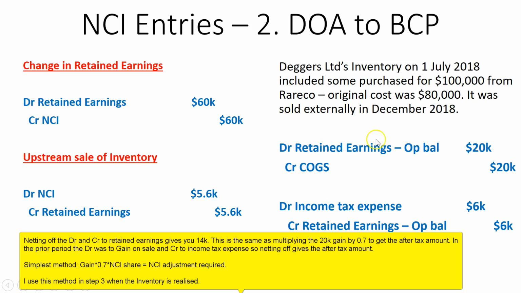You can see we debited retained earnings for the current period. This is our consolidation entry by 20K, and we credited retained earnings opening balance by 6,000. So this represents the prior year's adjustment, which is what we are doing now, because we're doing date of acquisition to before current period. So the net of the debit and credit is $14,000. So the NCI shares in that reduction. If I take $14,000, multiply it by 40%, because that's the ownership percentage of the NCI, we get $5.6 thousand.